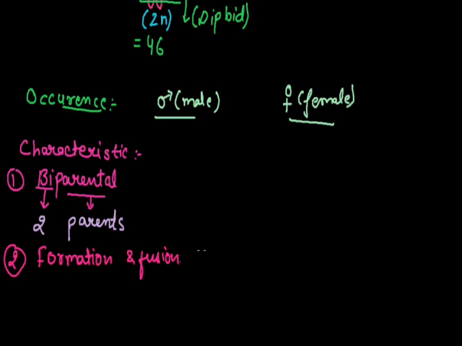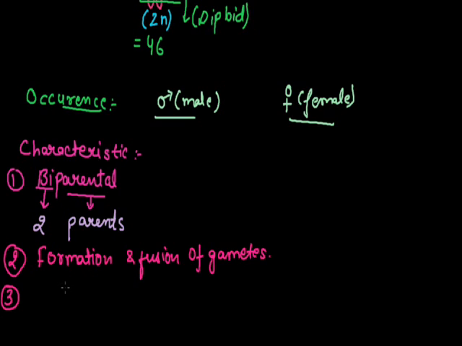The formation of gametes occurs by spermatogenesis in the formation of sperms in case of male, while the production of ova in case of female is by oogenesis. Third characteristic is that the cell divisions are both meiotic and mitotic.